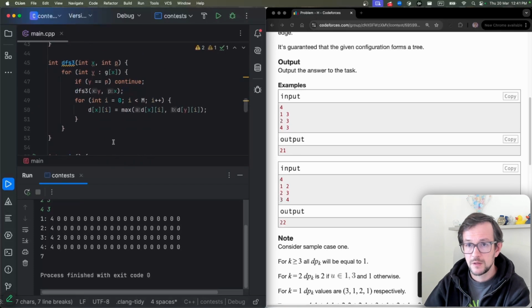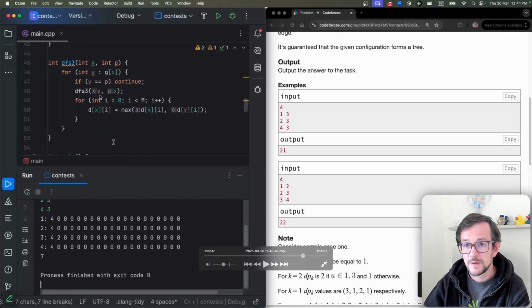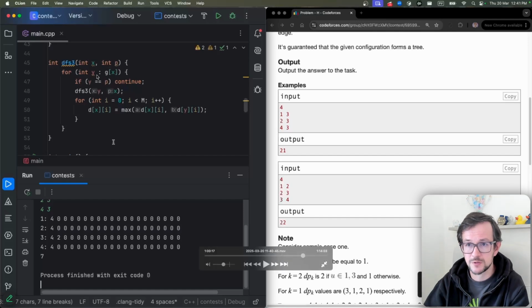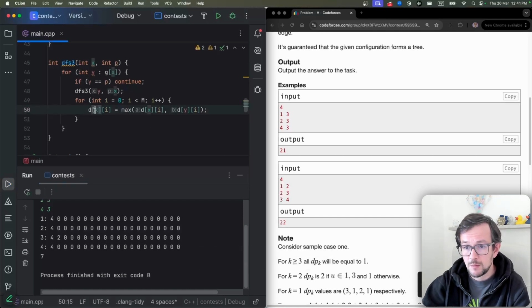Okay. So this is how you do it. You just look at your children and update your maximum. When you go back from the recursion, you update your maximum. So in the end, you have the maximal value in your subtree for all values of each. But it looks like it doesn't work because I'm stupid.